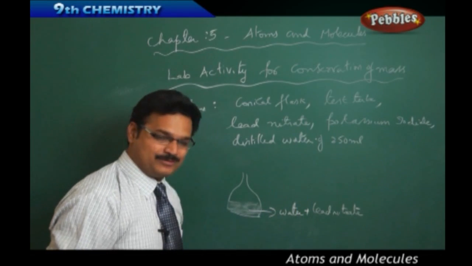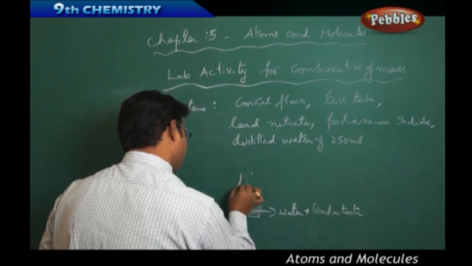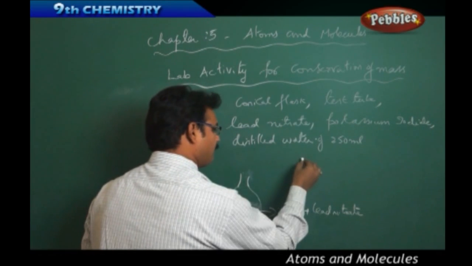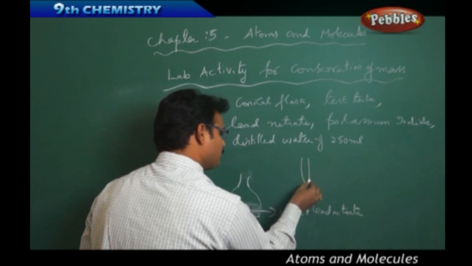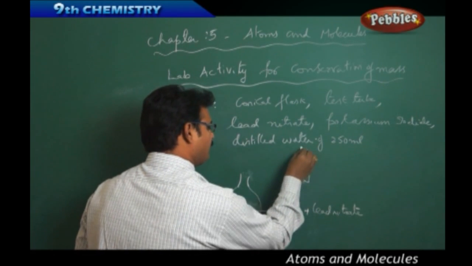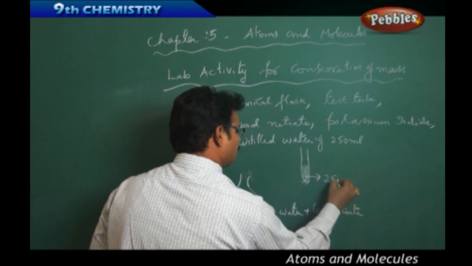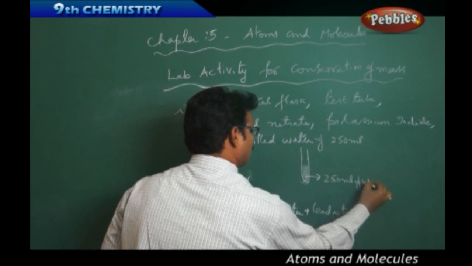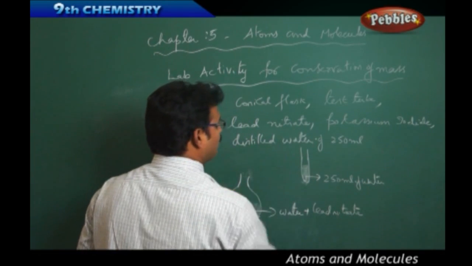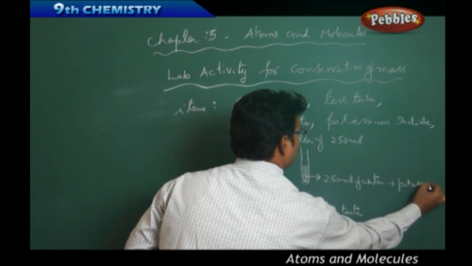Now take a test tube. Here also you fill the test tube with 250 ml of water and mix the water with a fixed amount of potassium iodide.